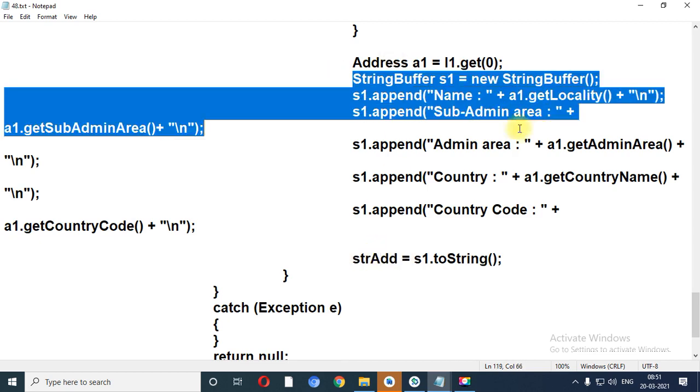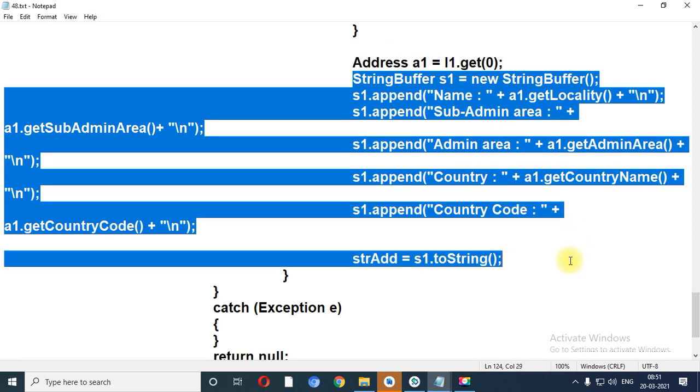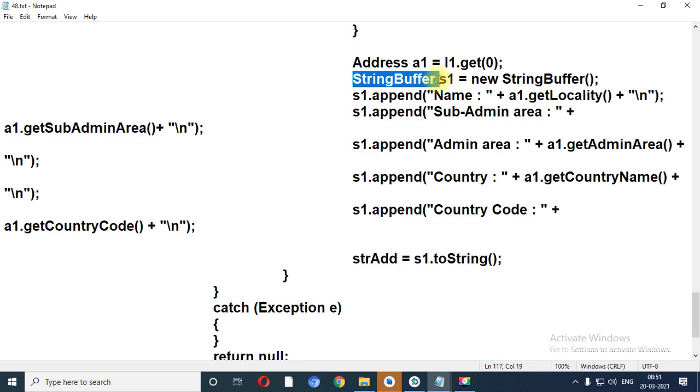Now see, if you don't want to use this StringBuffer class, in the previous program remember that we performed str equals str plus something, right? That thing you can apply over here, but right now I have used the StringBuffer class to demonstrate the StringBuffer method, that is called the append method. So you will get the name, sub-admin area, admin area, the name of the country and the code of your country, which is printed in strAddress.